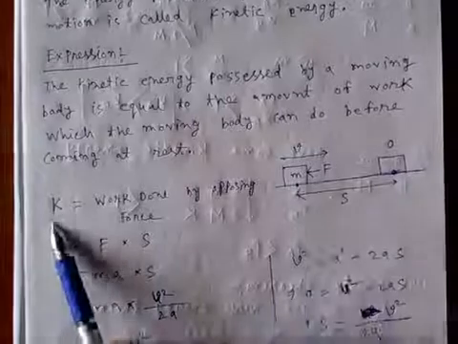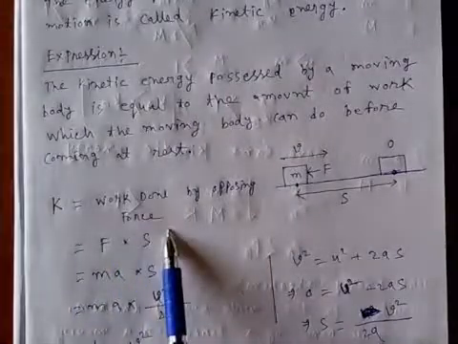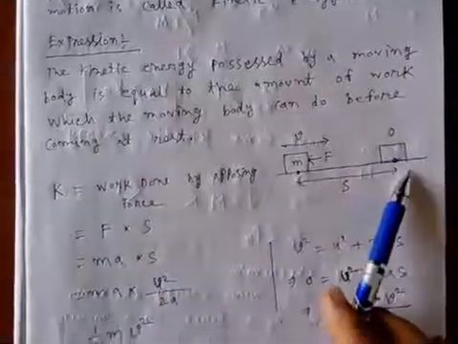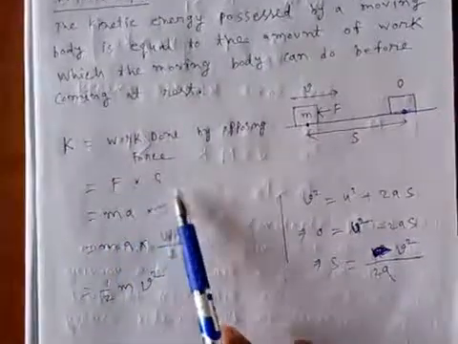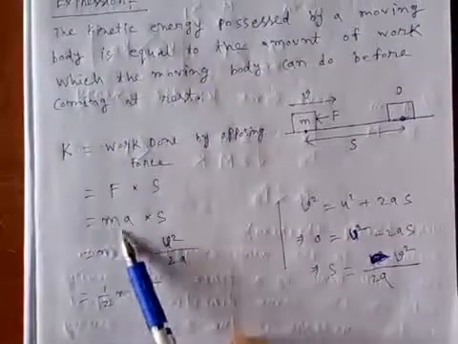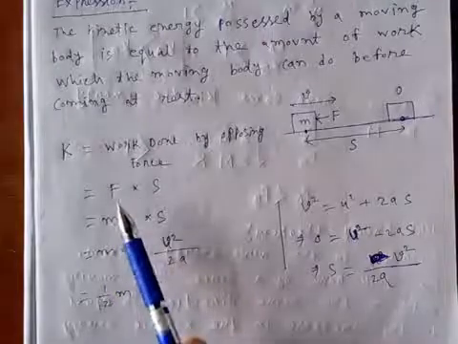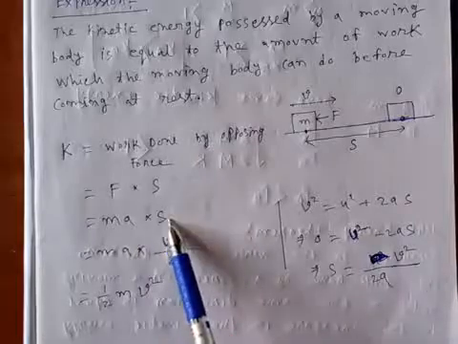So kinetic energy is equal to the work done by that opposing force. That opposing force is F and the distance moved by the body is s. So kinetic energy is F multiplied by s, and F is obviously given by m multiplied by a. Here a is basically a deceleration, and s is the distance moved.